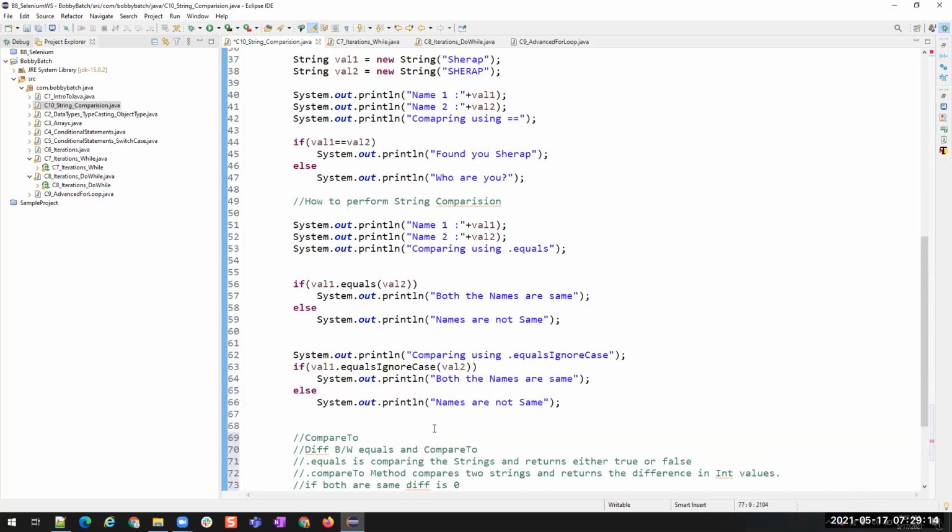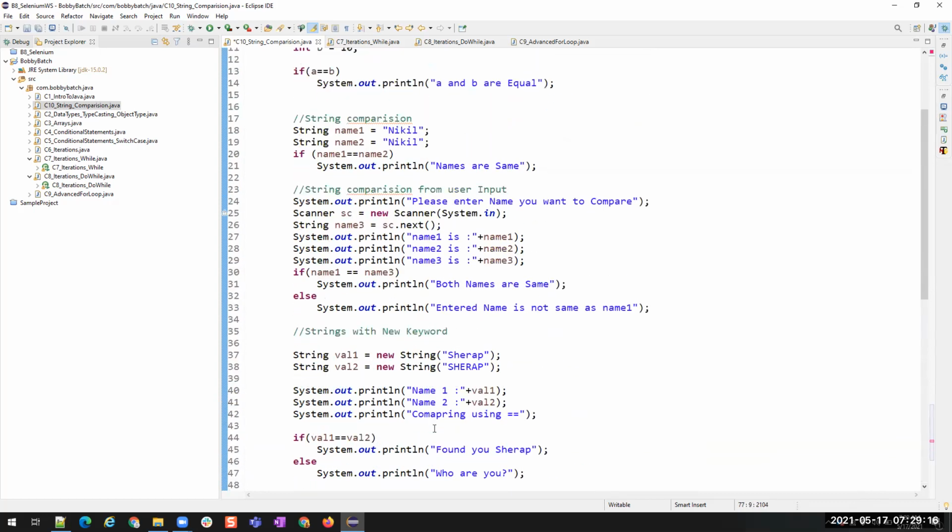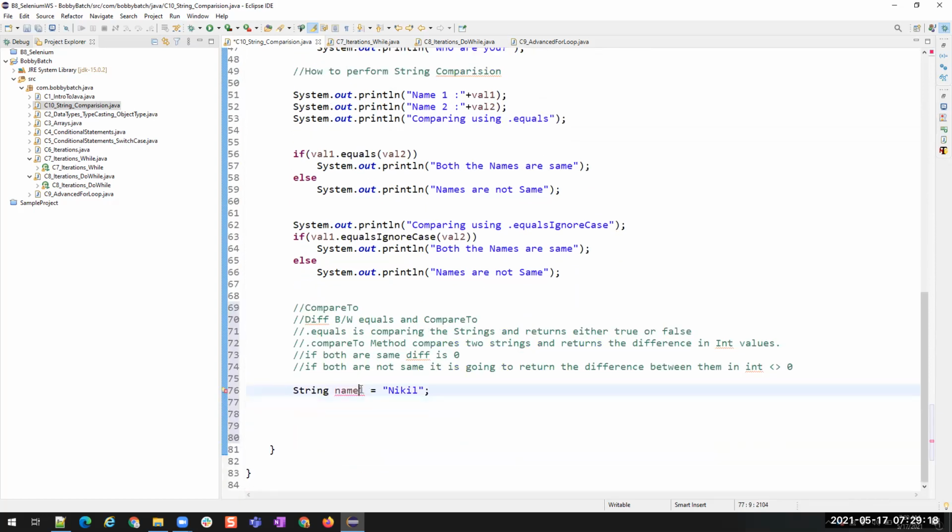Did I already use the name1 variable? Yeah, name1 is already there. Okay, and then String name2 is equal to, I'm going to use Nitil.